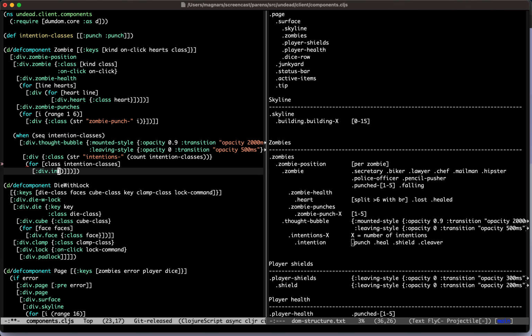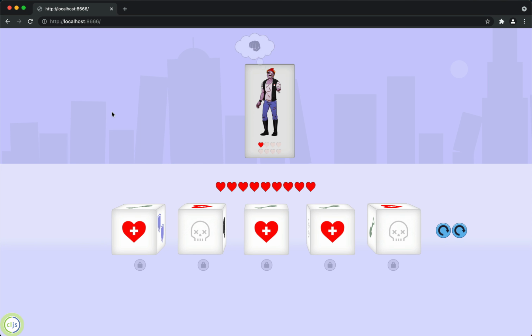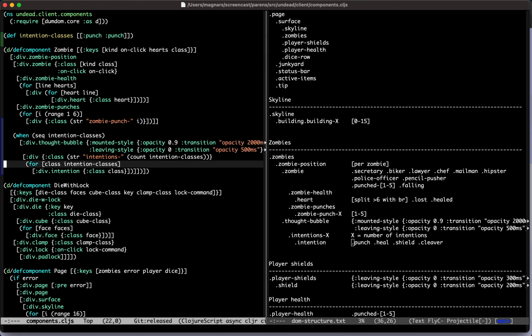There's an intention with the class of class. It's classy. Oh, look. Wow. He wants to punch you. Yeah, but there's only one of them. And he did want to punch you twice.